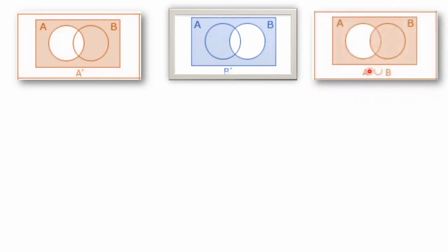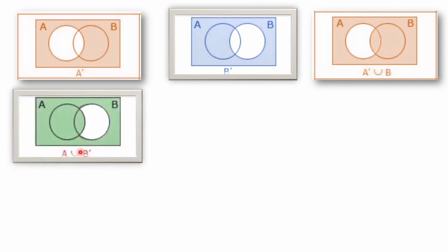Next one is A dash union B. Union, we have learned, means together. A dash, not A, means the A circle we have to avoid, together with the B circle. The B circle fully we have to take. The A circle outside and the B circle. A circle outside means completely A naught. Union means together with the B circle, and outside of A and with the B circle means even this portion also is included. So this is the way we represent A dash union B.